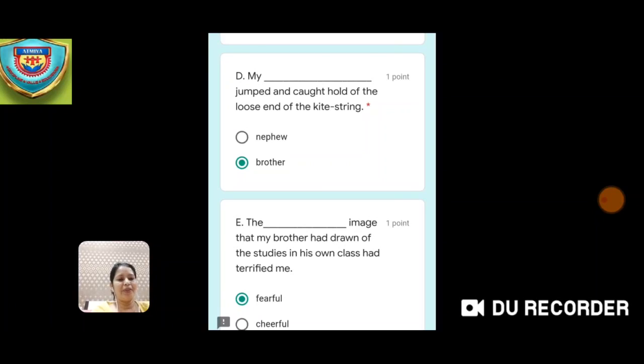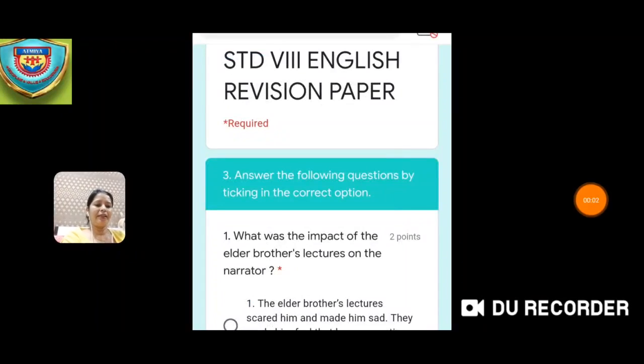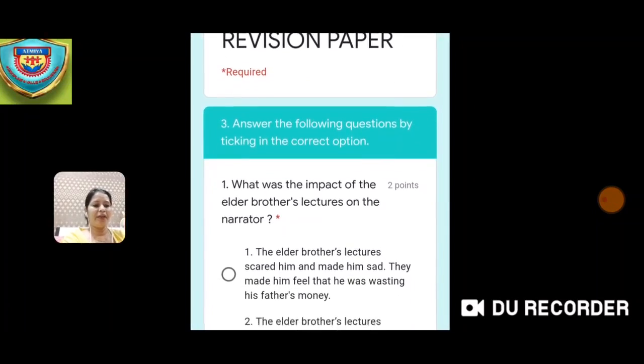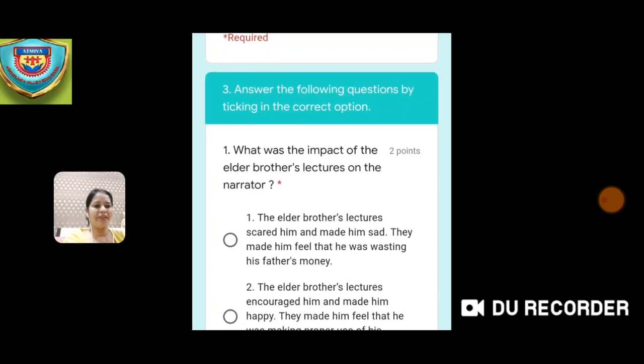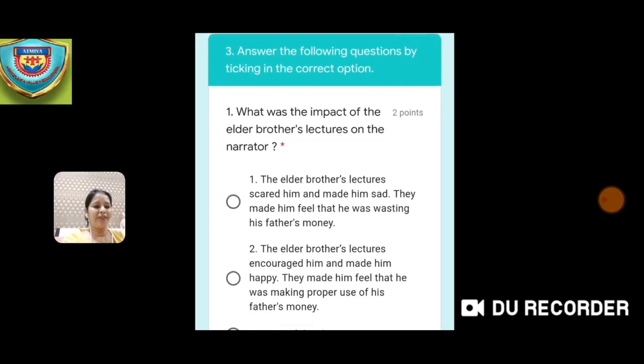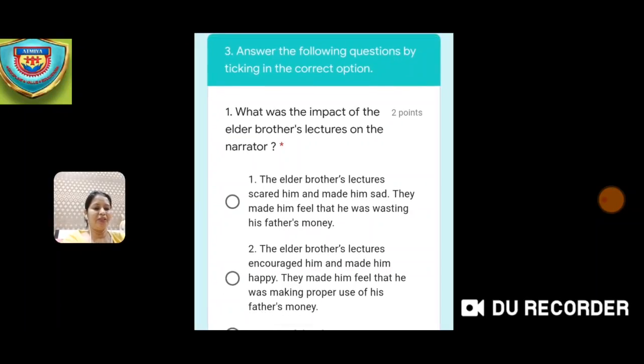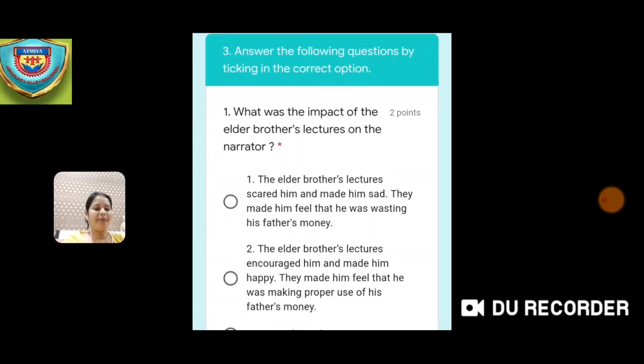Then the next question which is there is answer the following questions by ticking in the correct option. Now here the textual questions have been taken which is given in your book. So after the lesson, the textual question answers which have been given. So each question carries 2 marks. What was the impact of elder brother's lecture on the narrator? So the 2 options given are the elder brother's lectures scared him and made him sad.